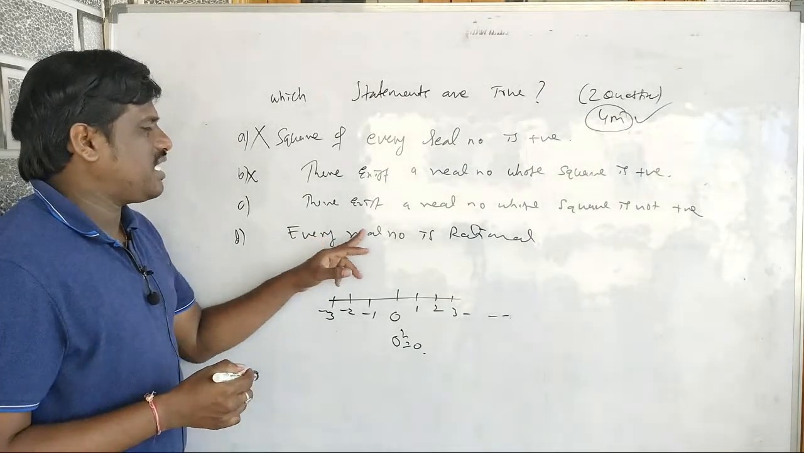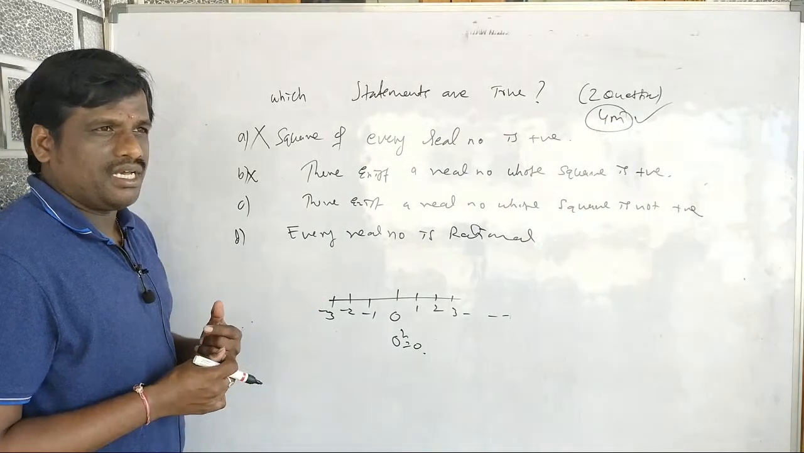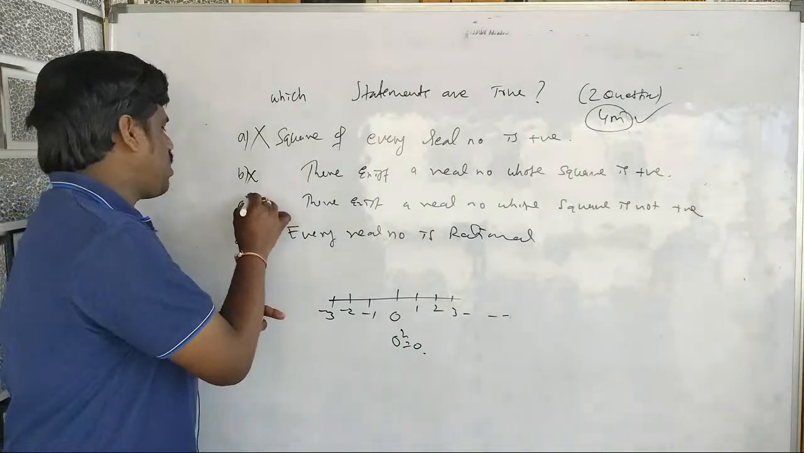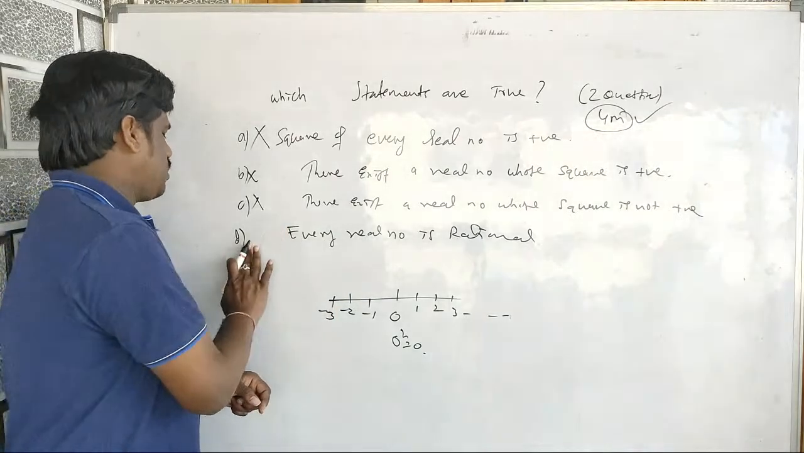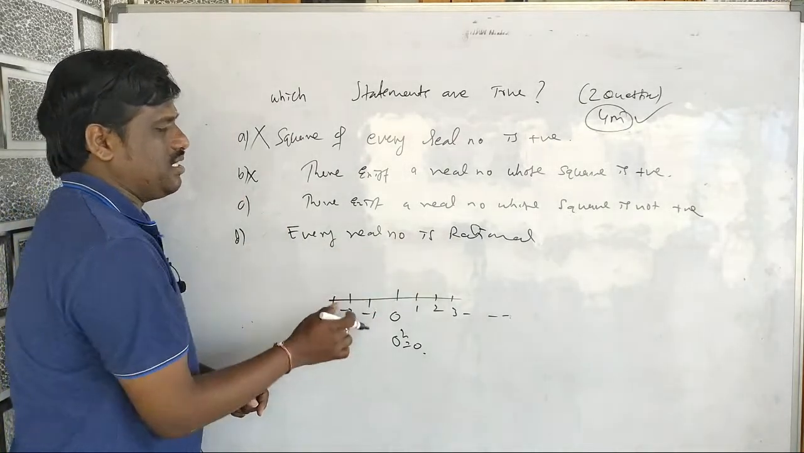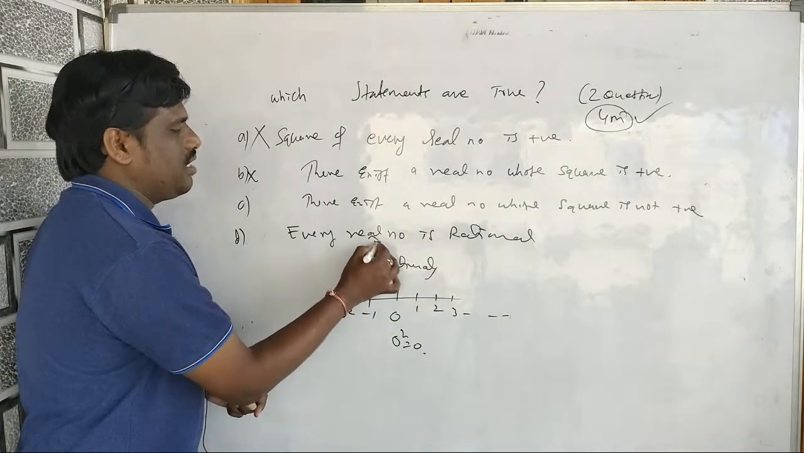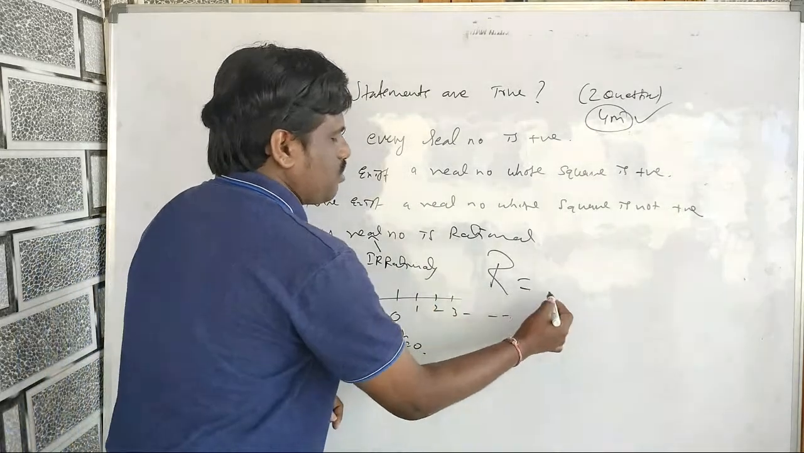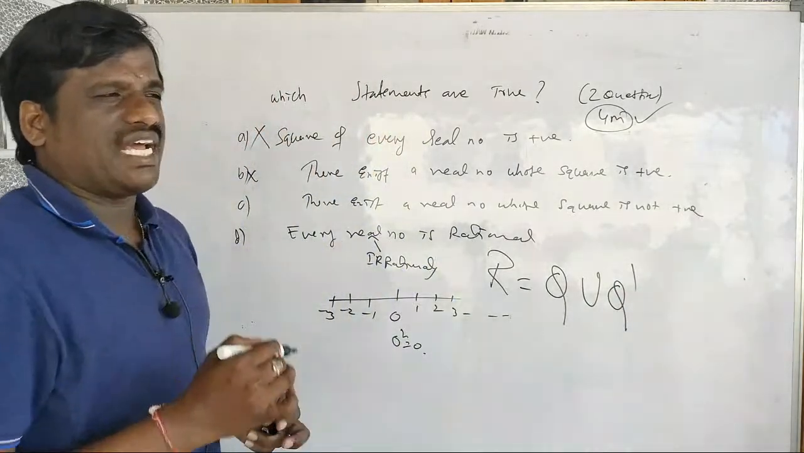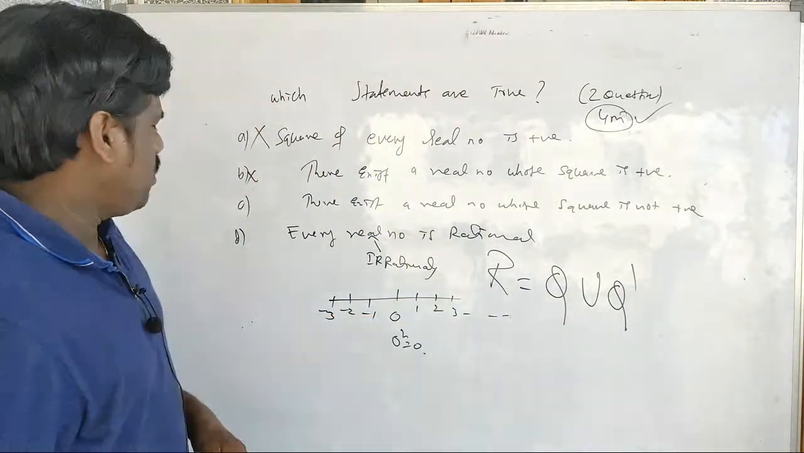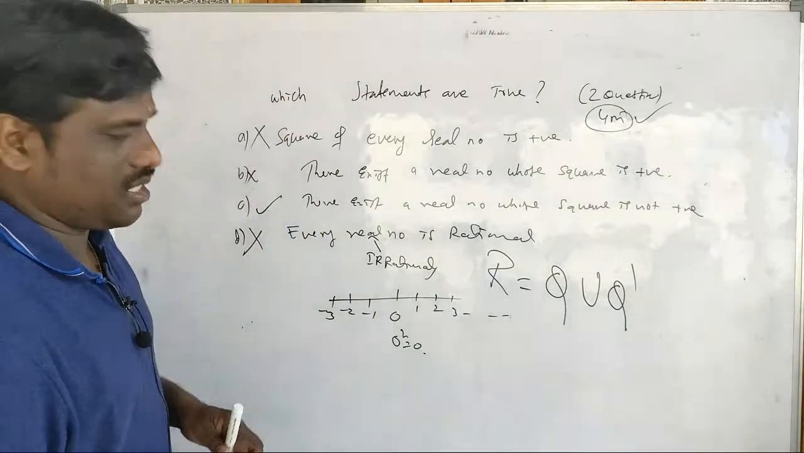Every real number is a rational number. No, this is wrong. Every real number cannot be rational, because irrational numbers are also real. A real number is the union of rational numbers and irrational numbers. So this option is also eliminated. C is correct, so C is the right answer for the 2016 question.